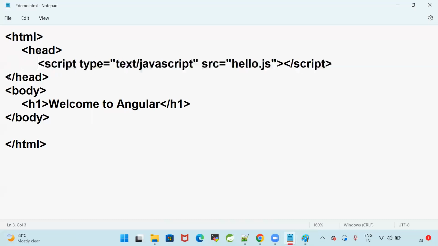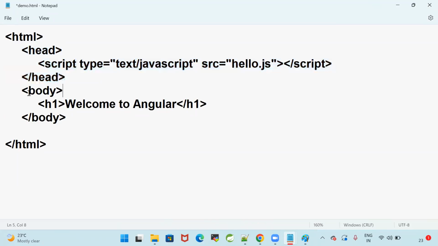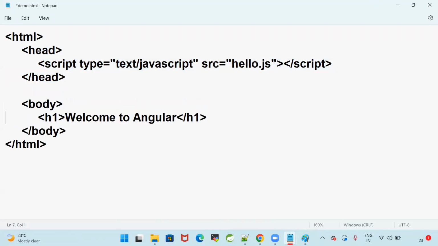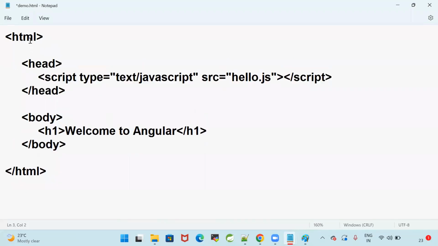HTML contains a head. Inside the head we have a script, and here we have a body. Head tag is available, body tag is available in the HTML. In the head tag we can write the script src source, which is the JavaScript file it has to execute, that we are giving here, source hello.js, body content.